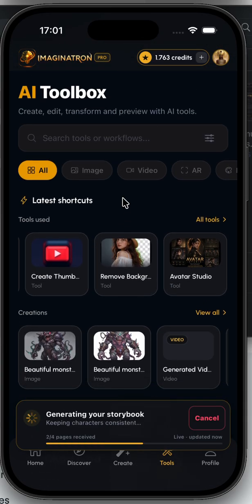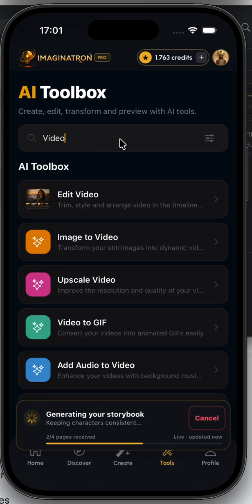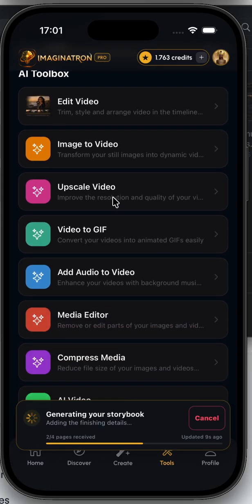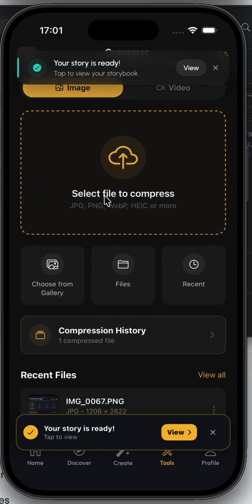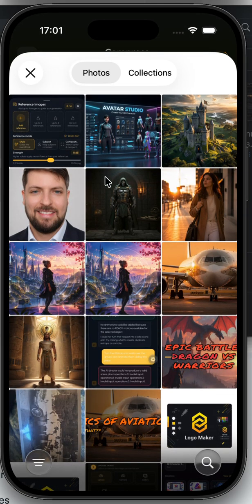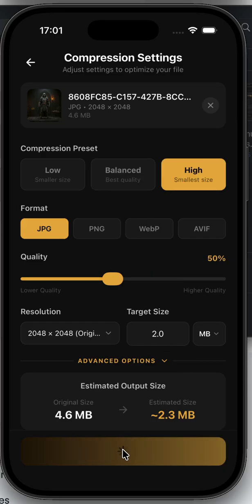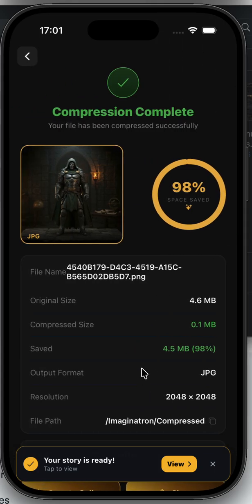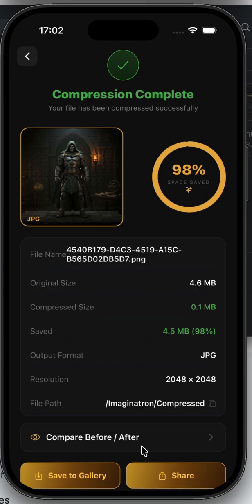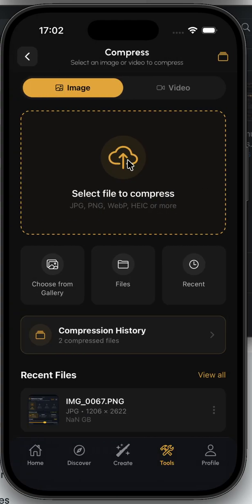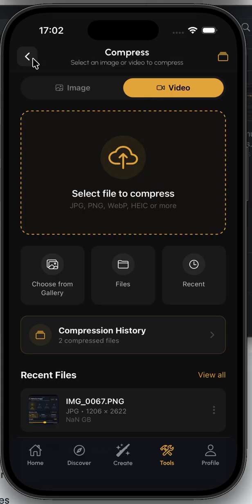We can check another tools, for example video edit. We can upscale a video, or we can also compress a media. For example here I will get this image here, and here we want to compress it. We try to compress, let's see, it didn't compress it a lot, just a small one. We can share, we can save to the gallery, we can back, we can also compress videos.